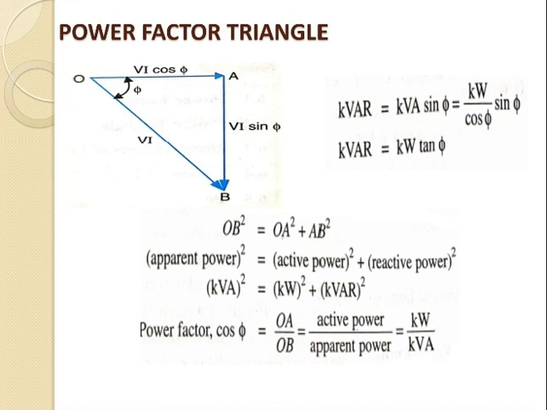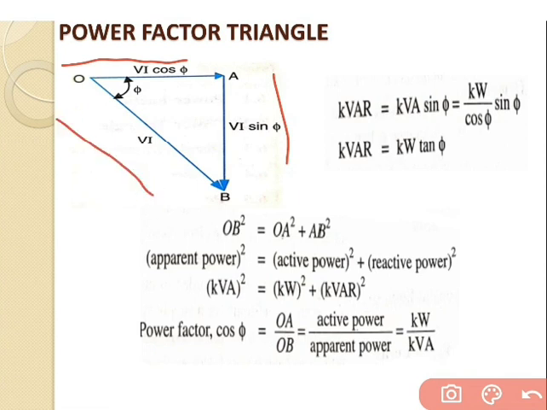OA is given by VI cos phi, which represents the active power, measured in watts or kilowatts. Second, AB is given by VI sin phi, which represents the reactive power, measured in VAR or kVAR, that is, volt ampere reactive. The third component, OB, is given by VI, which represents the apparent power in VA or kVA, that is, volt ampere or kilovolt ampere.